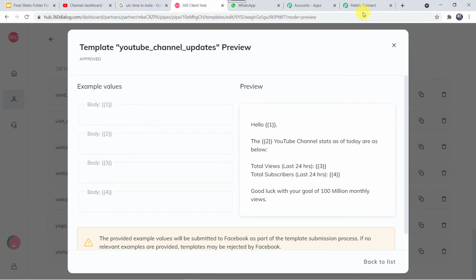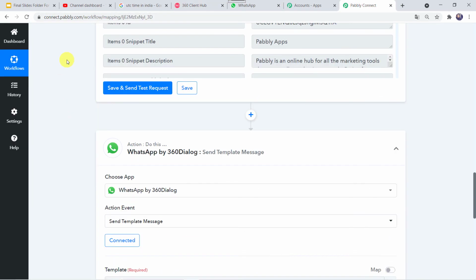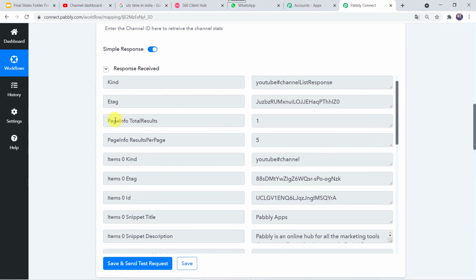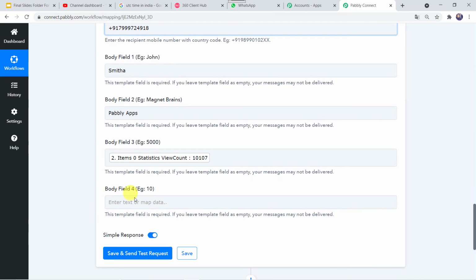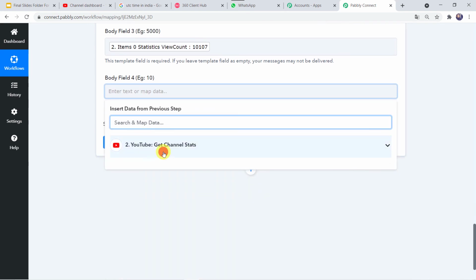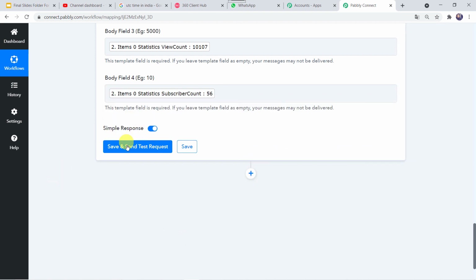Okay. Now here body field 4 in our template, we require it as total subscriber count, fourth parameter. So we have to map the subscriber count now, which we have got from YouTube channel over here in Pabbly Connect. Okay. These details we are mapping now, view count and the subscriber count. So we have already mapped the view count. Now let us map the subscriber count also. And here the subscriber count is 56. Okay. And now let's click on save and send test request.